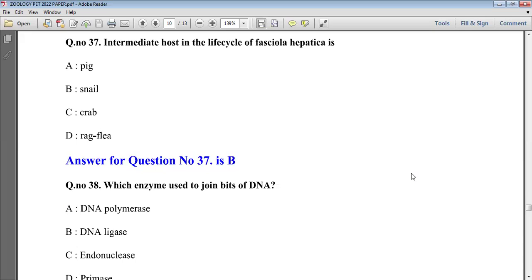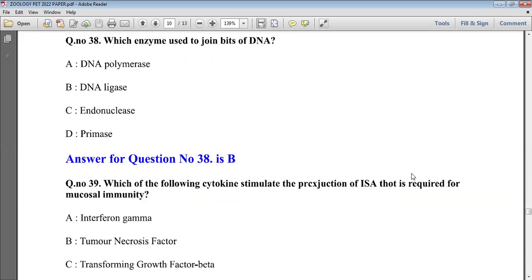So see here, for Fasciola hepatica, snail is intermediate host, which we can see in option B, whereas pig is also an intermediate host, but in Taenia solium. Parasite Taenia solium uses pig as a vector or the intermediate host, which causes cysticercosis. Okay, option B is the right. And option C, amoebic crab disease causes, in which amoeba uses crab as an intermediate host.